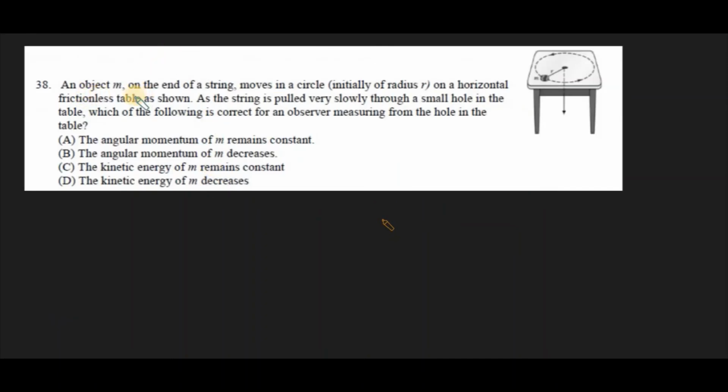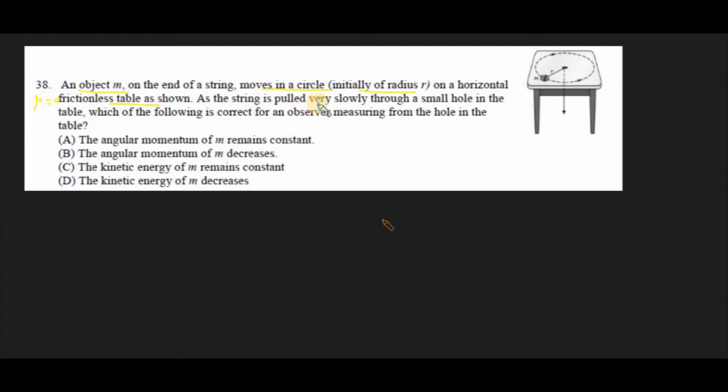Here it is given: an object m on the end of a string moves in a circle, initially of radius r, on a horizontal frictionless table as shown. As the string is pulled very slowly through a small hole in the table, which of the following is correct for an observer measuring from the hole in the table? The information we have: one object of mass m placed on the table on a string, revolving in a circle of initial radius r on a horizontal frictionless table. That means the coefficient of friction is equal to 0.